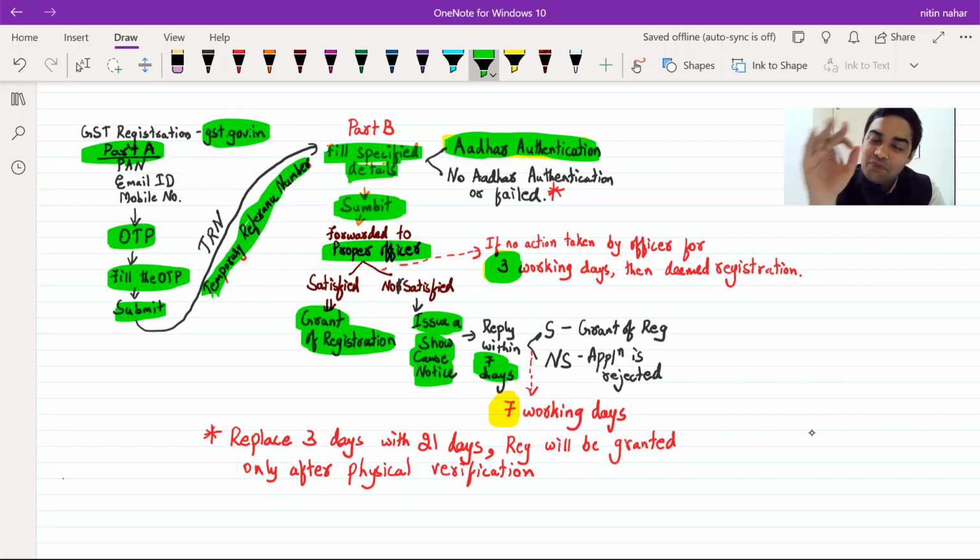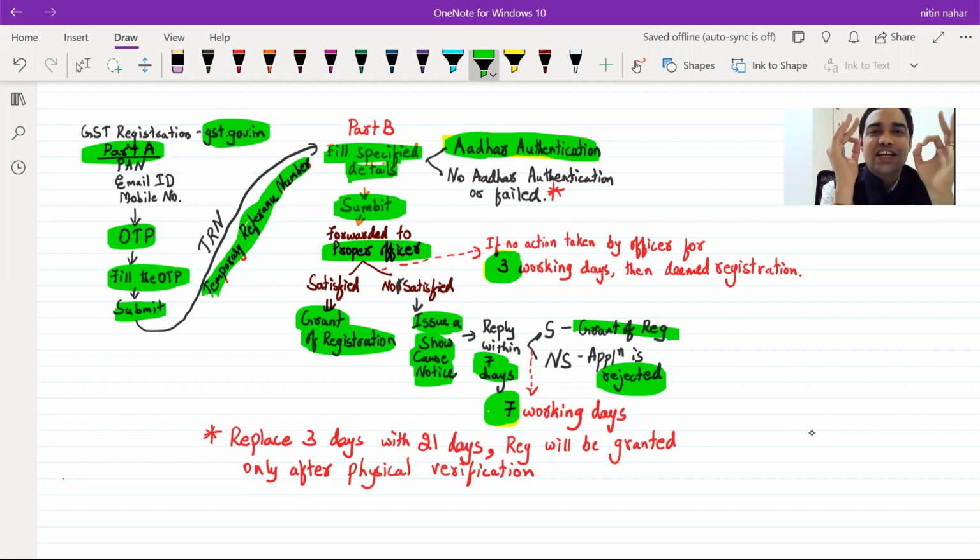The answer is no. He has to take action within 7 working days. If he does not take action within 7 working days, deemed registration again. Agreed? Okay. So if he is satisfied, he will give you the registration. If he is not satisfied, then application will be rejected. This entire process is intact if Aadhaar authentication is applied for and it is successfully completed.